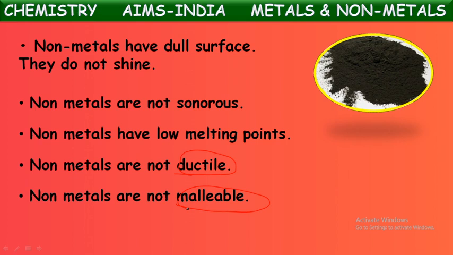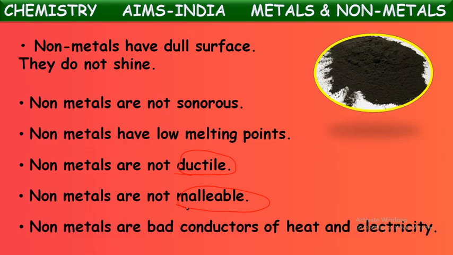At our homes daily, we use so many vessels made up of aluminum and steel and even some brass, metallic vessels we use at home. That is because of the malleable property of metals. Metals can be beaten into thin sheets, but non-metals cannot. As we told, these non-metal solids are brittle in nature. When you try to beat them into sheets, they break into small pieces. So we can say non-metals are non-malleable, whereas metals are malleable.